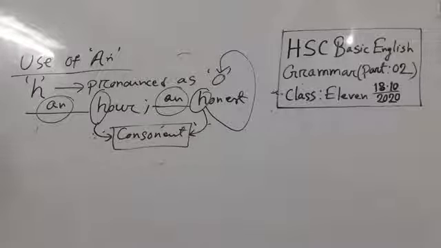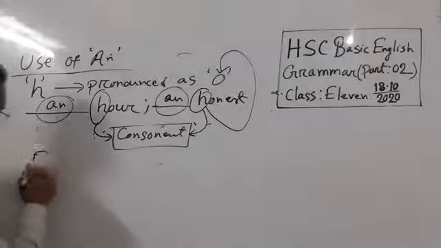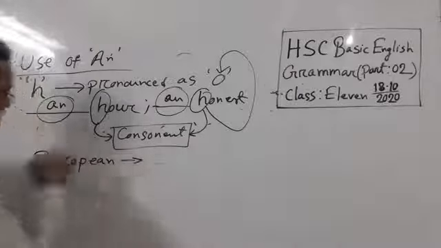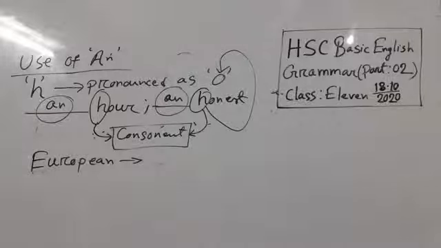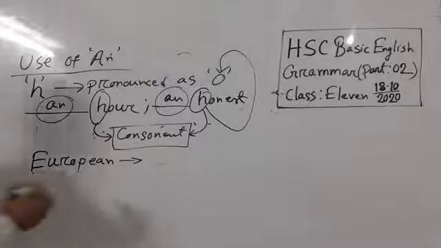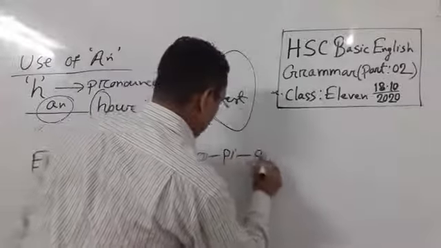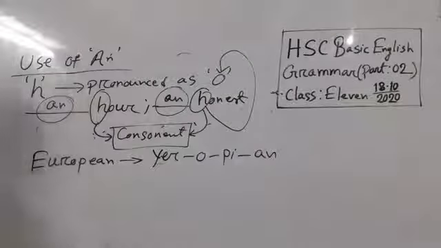And that is the word European. European means the people of Europe. Okay. The pronunciation is here: European.